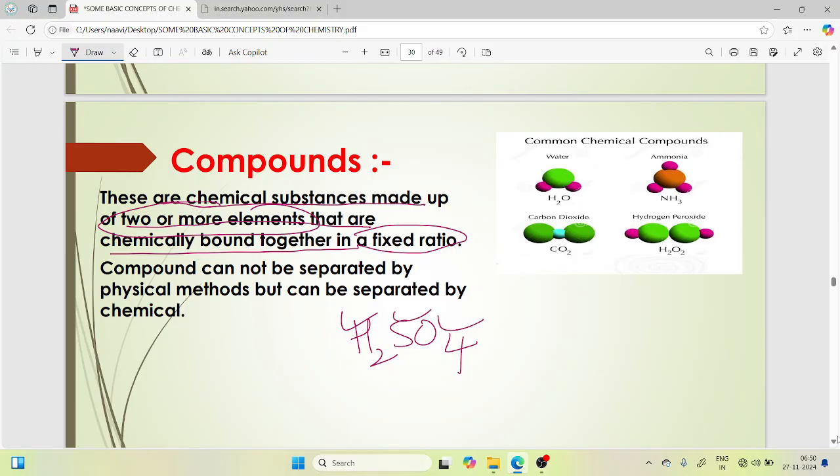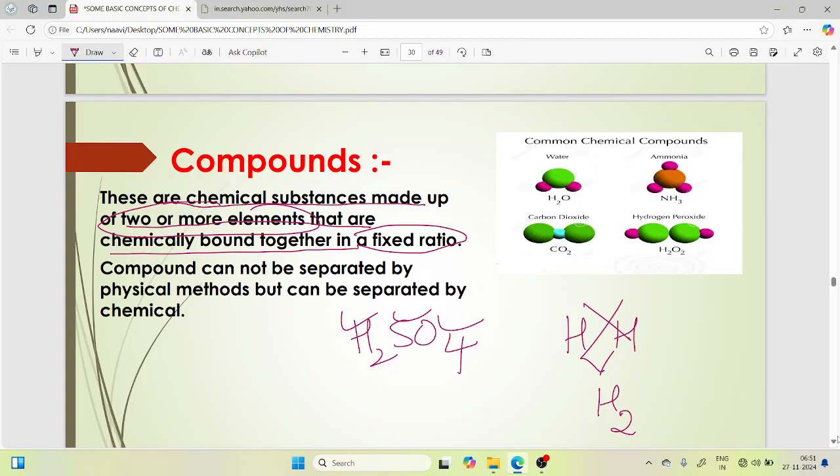These are three different types of elements combined to form a compound. The same element can also bond, hydrogen and hydrogen to form H2, but it is not considered a compound. We will say two or more elements that are chemically bound.